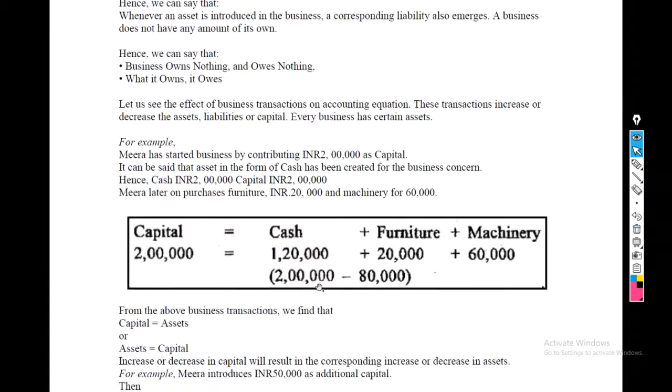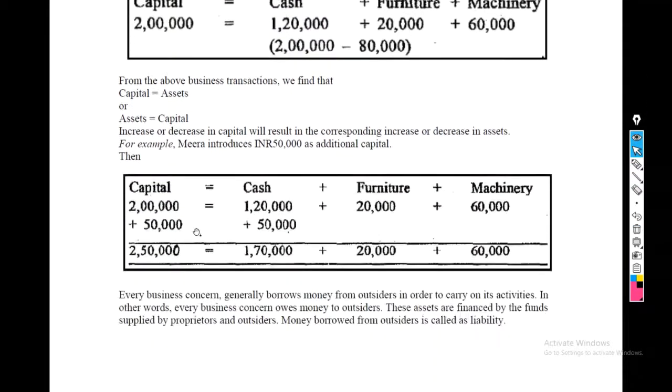Let's check another example in which Mira has introduced another cash of rupees 50,000, which will increase our capital side and it will also increase the cash brought into the business. Hence 2,50,000 will equal 170 plus 20 plus 60.